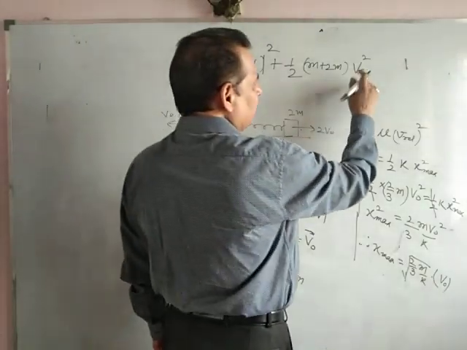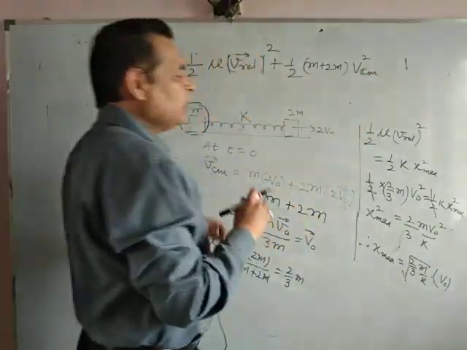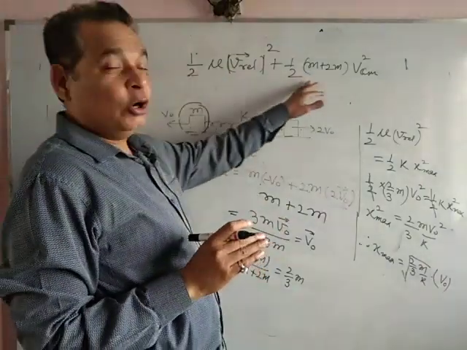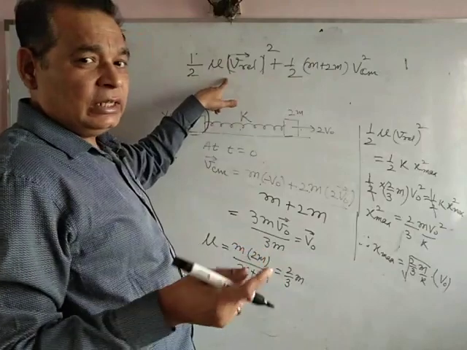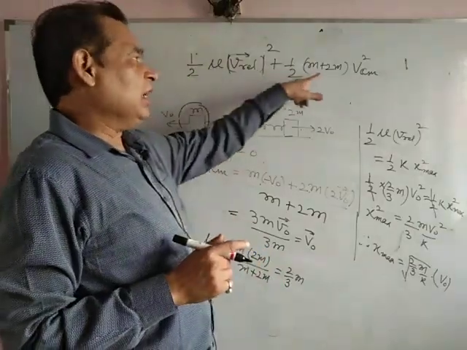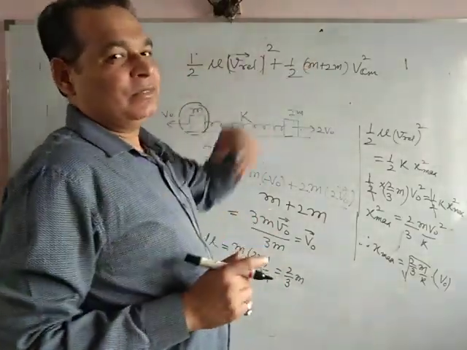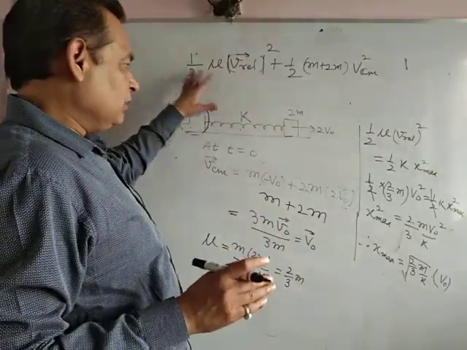This is the entire kinetic energy of the system. It can be written in two parts: kinetic energy in center of mass frame, and kinetic energy of center of mass. This is the total kinetic energy in ground frame.